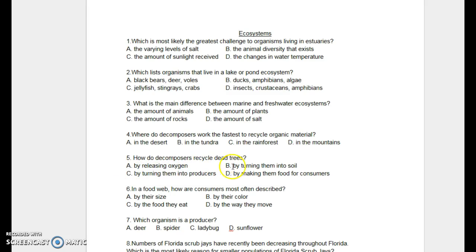5. How do decomposers recycle dead trees? A. By releasing oxygen. B. By turning them into soil. C. By turning them into producers. D. By making them food for consumers.